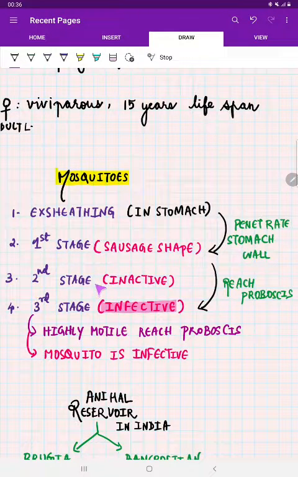Stage 2 of the larva is still inactive. Stage 3 of the larva is called an active larva. It is called the infective stage of the larva, which is very, very motile. This motile larva is now going to reach the proboscis of the mosquito. Now this mosquito is called an infective mosquito, and this infective stage of the larva, which is present in the proboscis of the mosquito, is ready to bite.